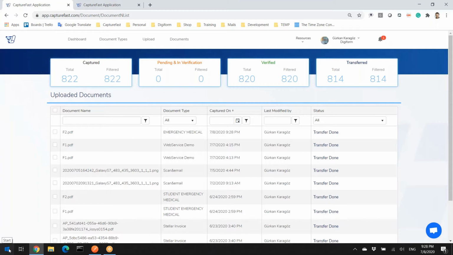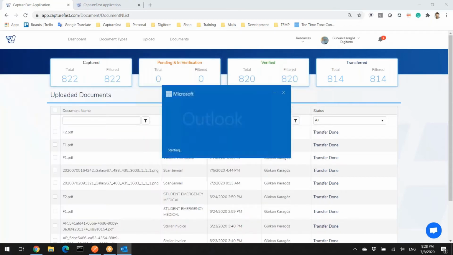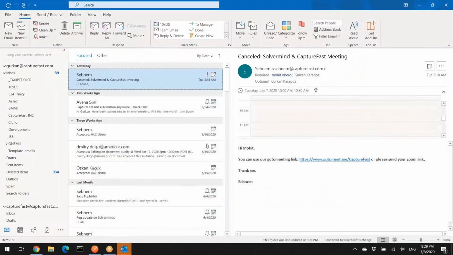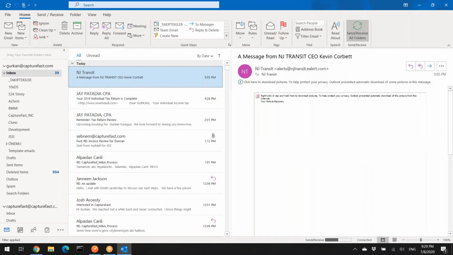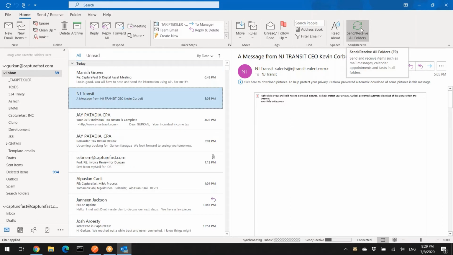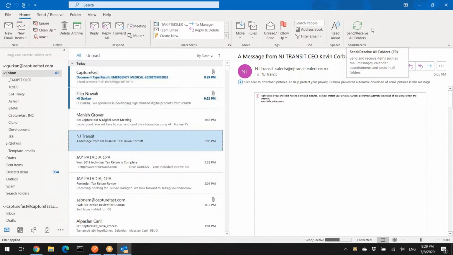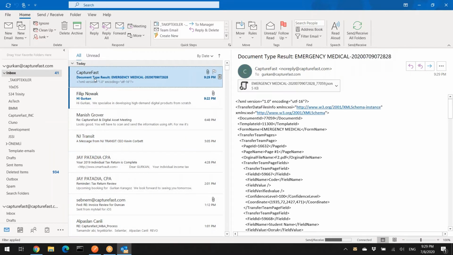Yes, it is transferred. Let's see what will happen when we receive the email, because we defined an email address. My email is here. So let's go and search for it. Okay, we received the file here. You can see, as I mentioned, the extracted data as an XML file in the message body.